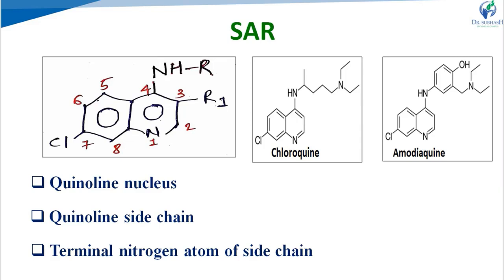If hydroxylation of this ethyl group is done, then it produces the compound that is hydroxyethyl group, right? It has the less toxicity and more plasma concentration. For example, metabolite of chloroquine.